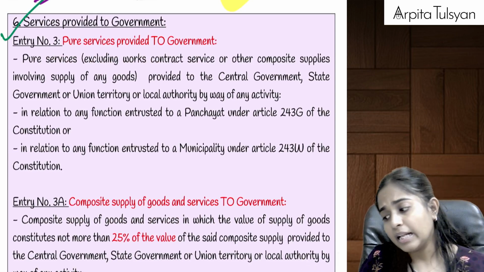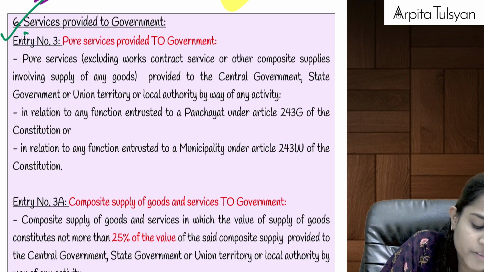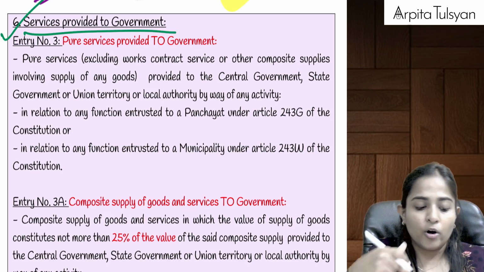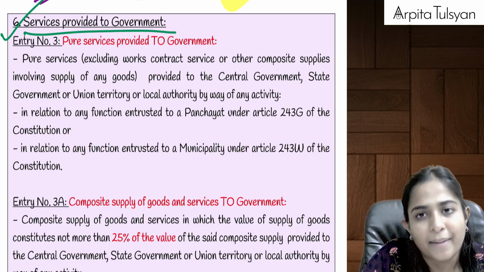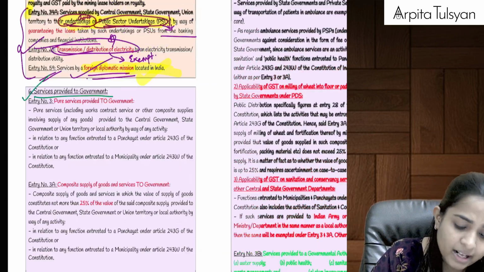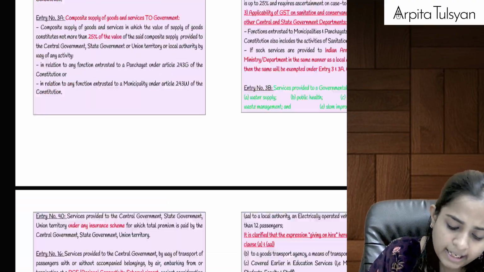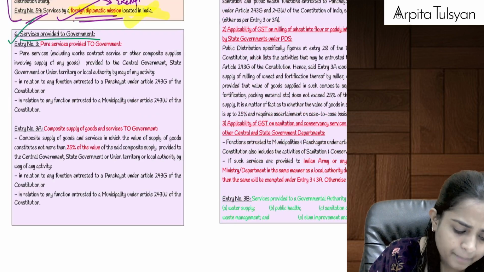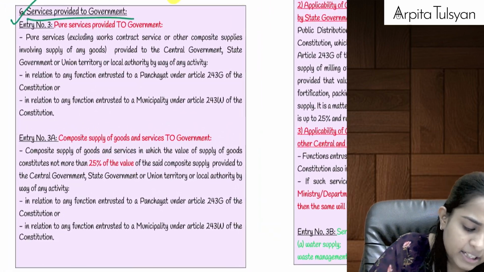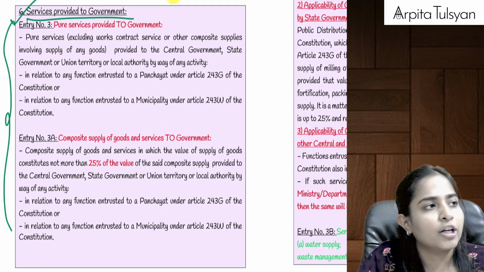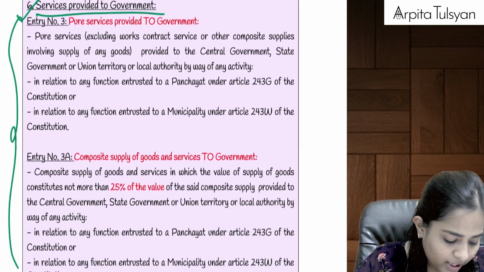Yes. Then going on to the next one, that is services provided to government. Previously we did services provided by government. Here we are doing services provided to government. Mainly initially these two points are coming up here. Then we have got a few clarifications. Let's see what these pointers are.